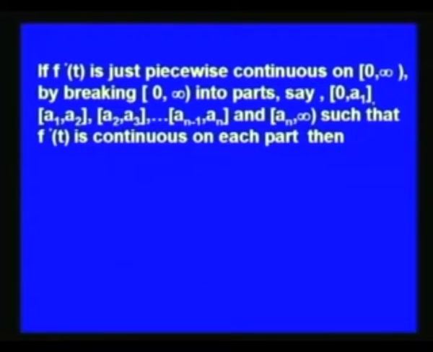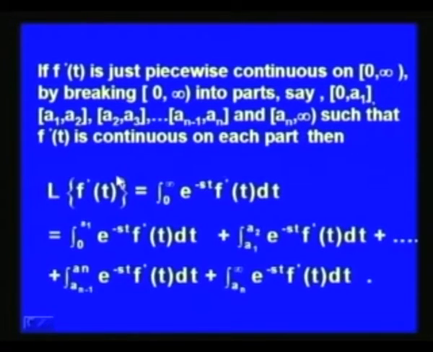Now, if f dash t is just piecewise continuous on the interval 0 infinity, then what we do is break the interval 0 infinity into finitely many parts, say 0 a 1, a 1 a 2, a 2 a 3, up to a n minus 1 a n, and a n infinity, such that f dash t is continuous on each part. Then by definition L of f dash t is the integral 0 to infinity e to the power minus s t f dash t dt.